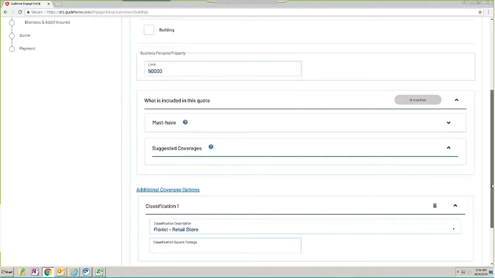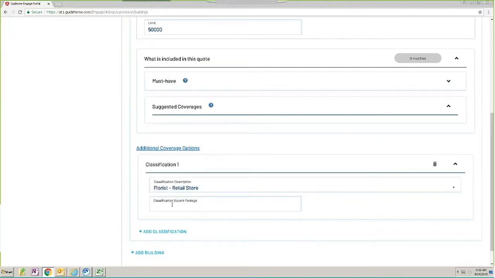So we're just going to go a little further down, and you can see that we are required to assign a class to this building and to put in square footage. There is a drop down for the class, but in this case, you've only entered one class on the policy, so there's only one thing in the drop down.